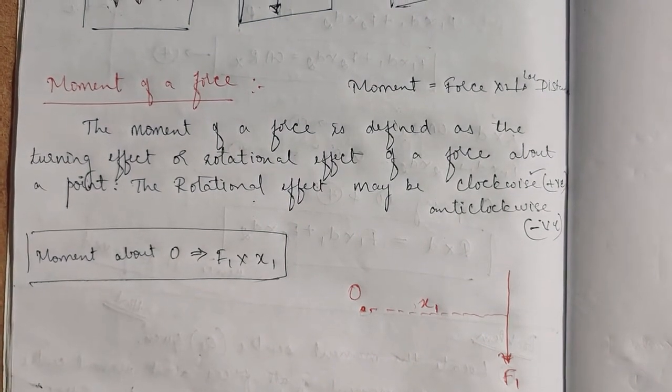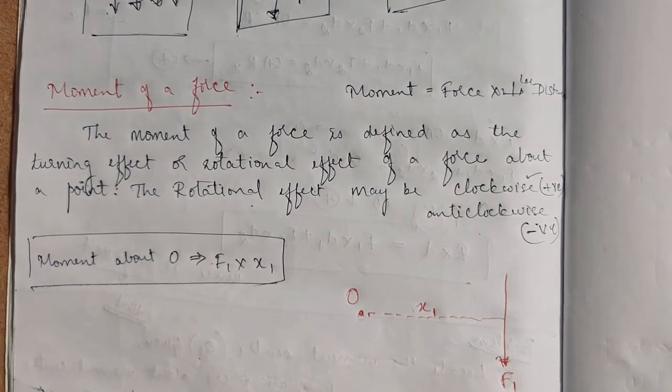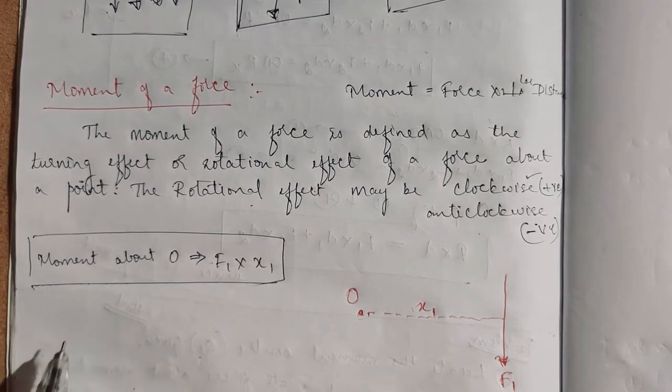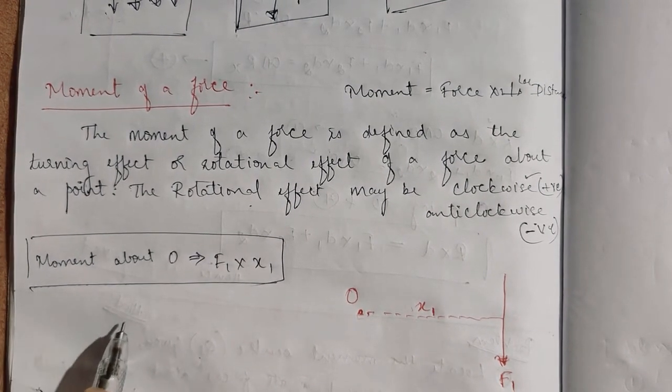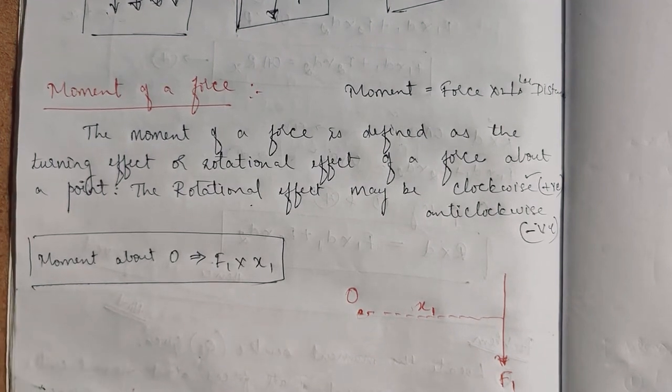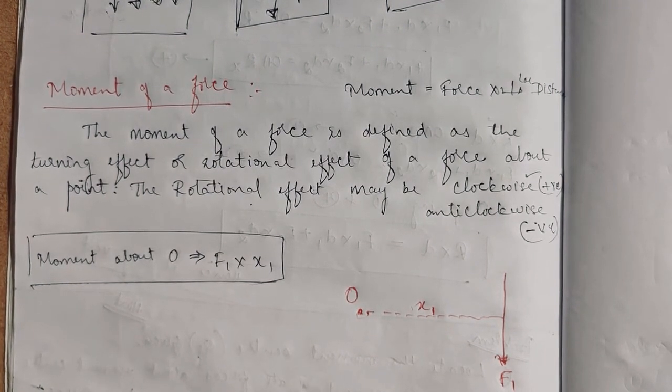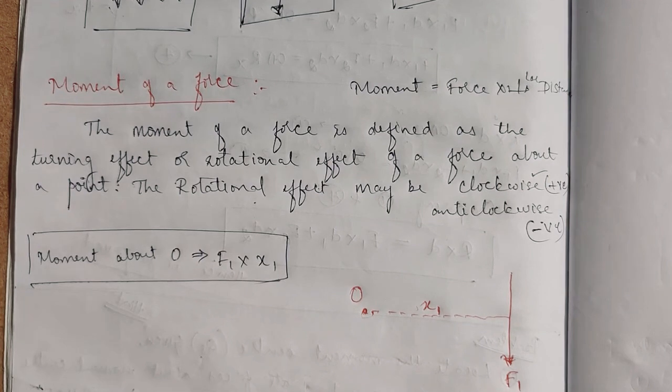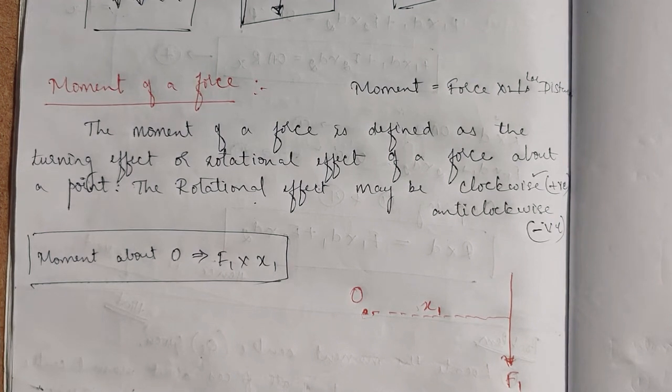Why I am telling this is that now we'll go to Varignon's theorem. In that they will talk about the moment, so you should know what is the moment. It is force into perpendicular distance. We will learn the moment of a force in detail in module 4, or in module 3 in the centroid chapters or support reaction chapter.